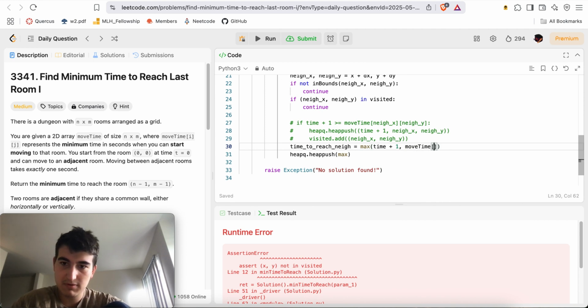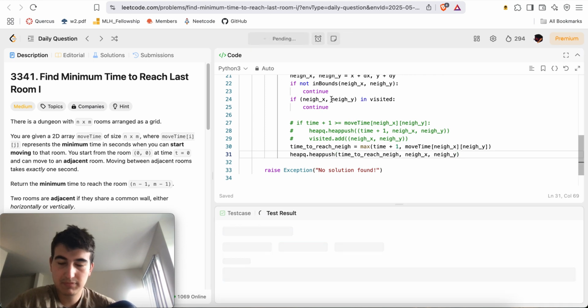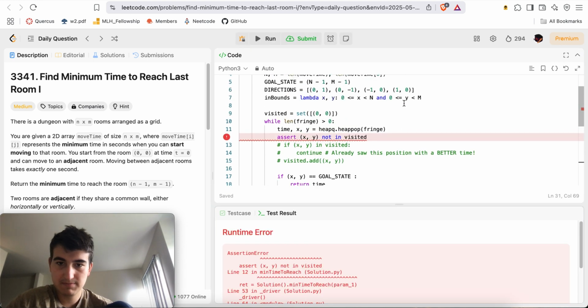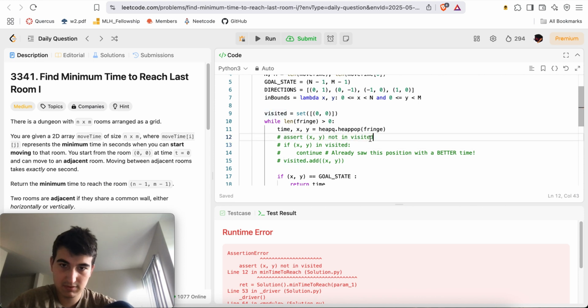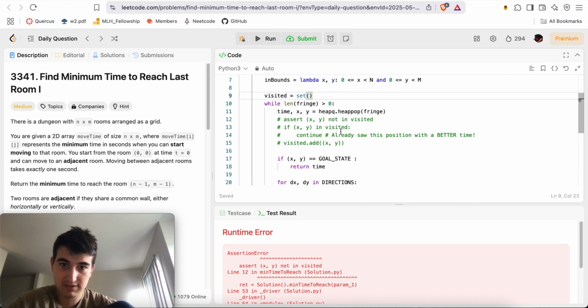Move time, neighbor x, neighbor y. Right? And then here, this neighbor x, neighbor y. Okay? Yeah. So now, just like this. We'll do this.